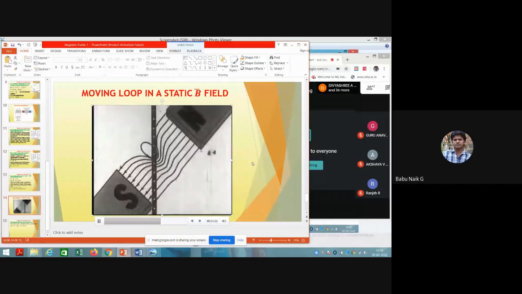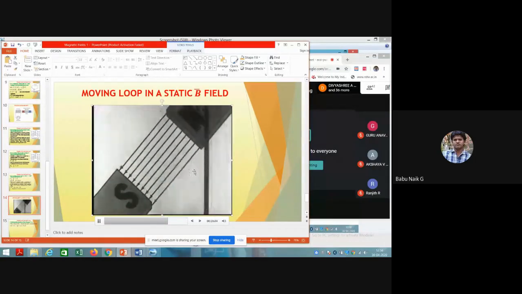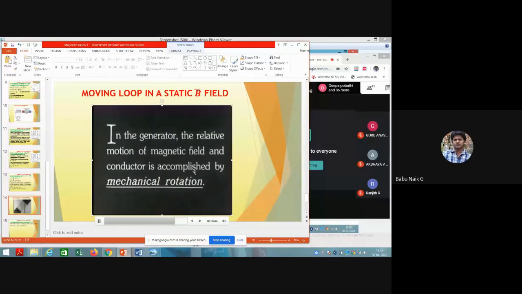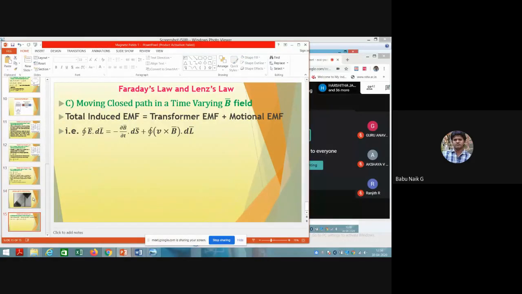So this action is generator action. This is going to happen in the generator action. So the first condition is transformer action, and the second condition is generator action. Now if you take both together, a moving closed path with a time-varying B field, what is the total induced EMF? Both transformer action and generator action, that is, motional EMF, are generated here.